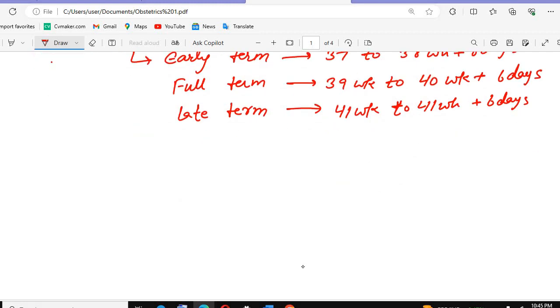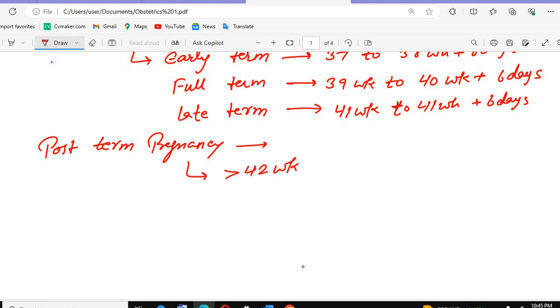After that there is a post term pregnancy. The post term pregnancy, when we call it, is when the pregnancy or the delivery occurs after 42 weeks. So we call it the post term pregnancy.